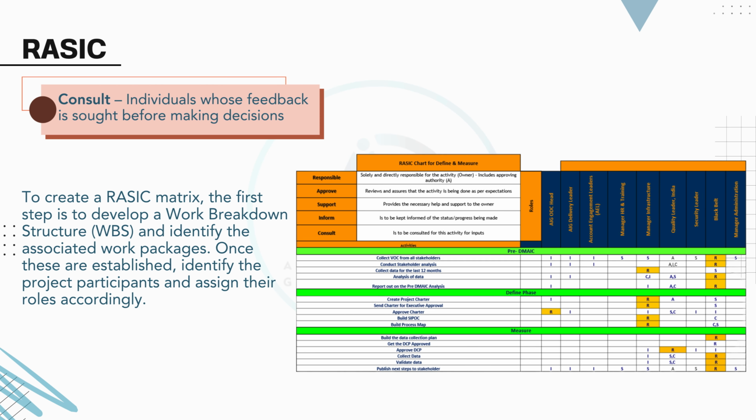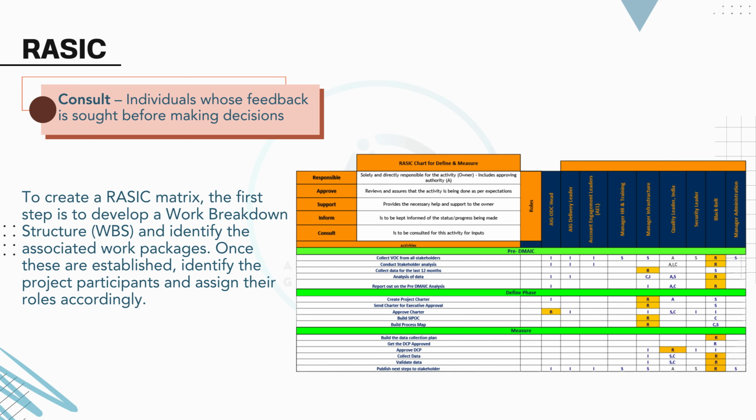To create a RASIC matrix, the first step is to build a work breakdown structure, WBS, and identify all related tasks or work packages. Once that's done, the team should identify who plays each role in relation to those tasks, ensuring there's no ambiguity around responsibilities. This matrix promotes clarity, accountability, and smooth collaboration, which are essential for project success.